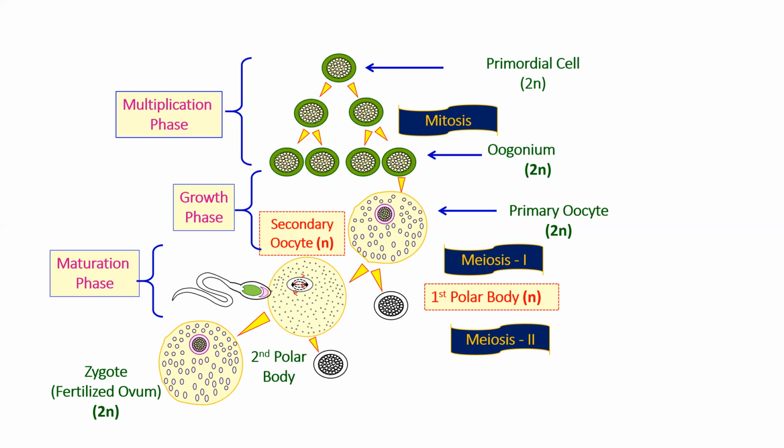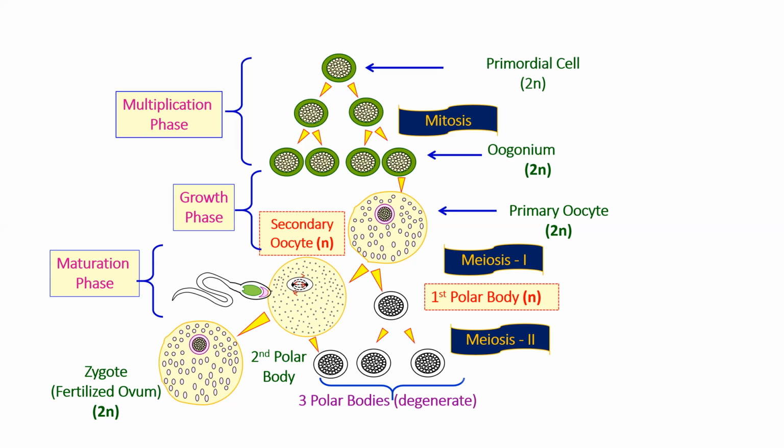Okay, so the zygote is formed, and the other one is your second polar body. And the first polar body which was formed will also complete its meiosis too, and now together there would be three polar bodies formed. It's again a very important MCQ.